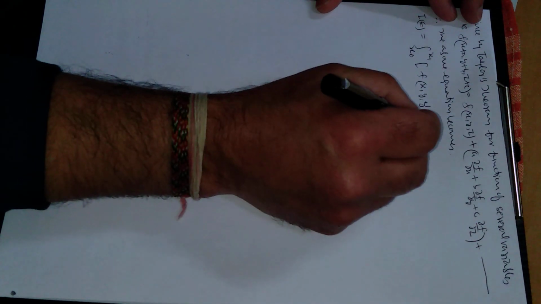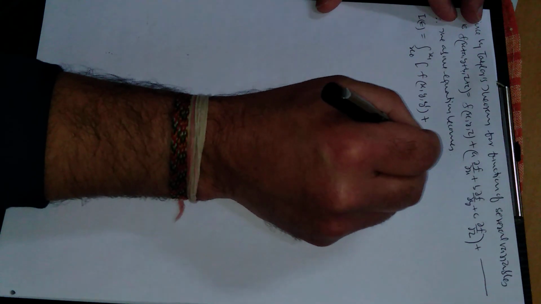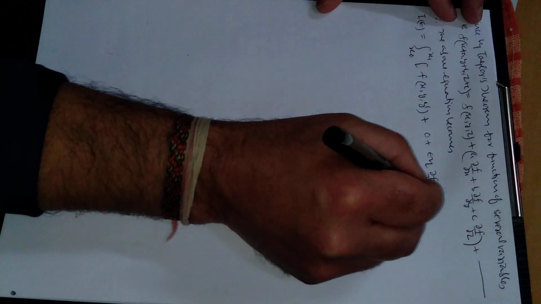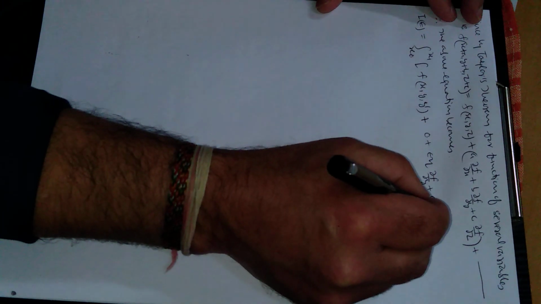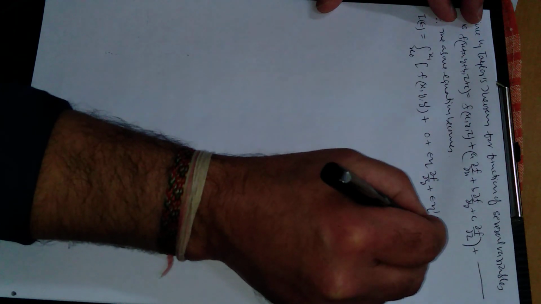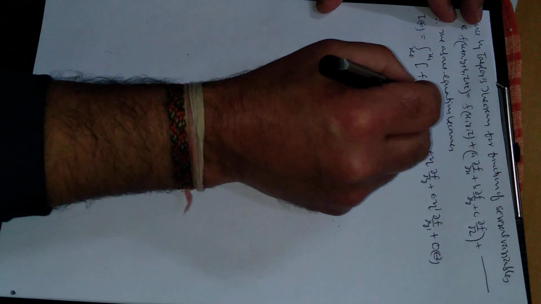Since a is not there, the partial derivative of f with respect to x will be 0. This is 0 plus epsilon eta times partial derivative of f with respect to y, plus epsilon eta dash times partial derivative of f with respect to y dash, plus O of epsilon square, bracket close,